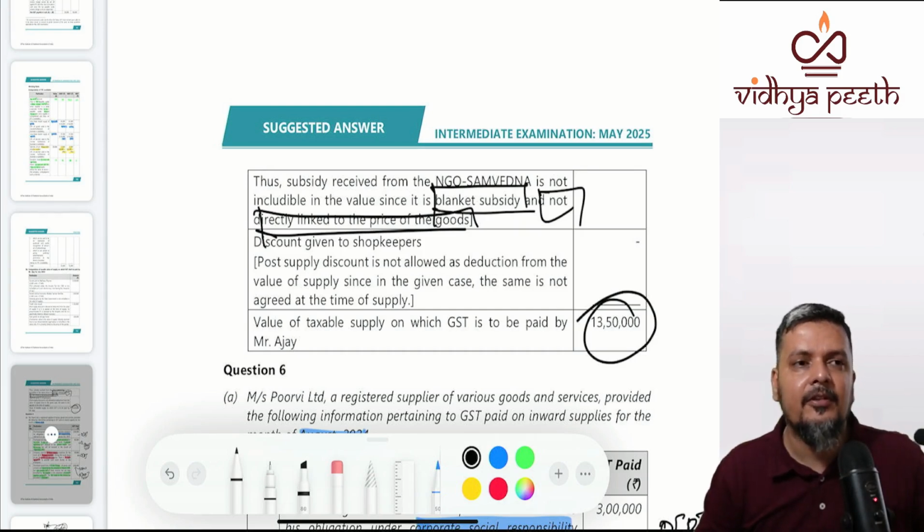Clear? So this is one exam paper. Tomorrow we'll see your January paper. Again we'll go the same way and try to understand how to tackle a question paper. Right. Thank you.